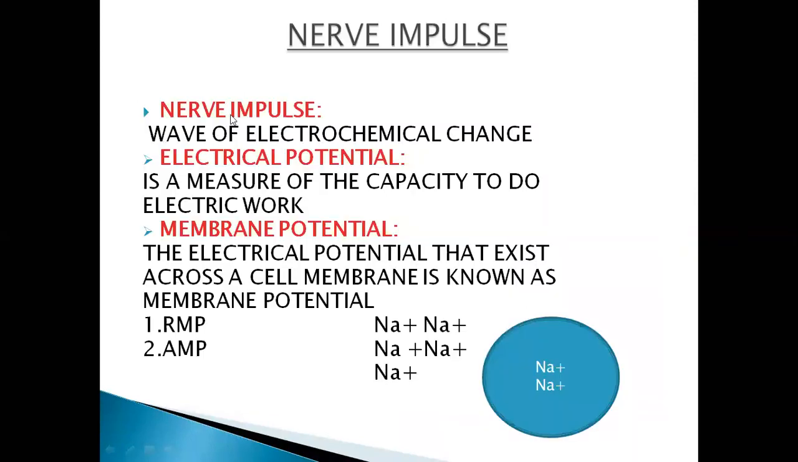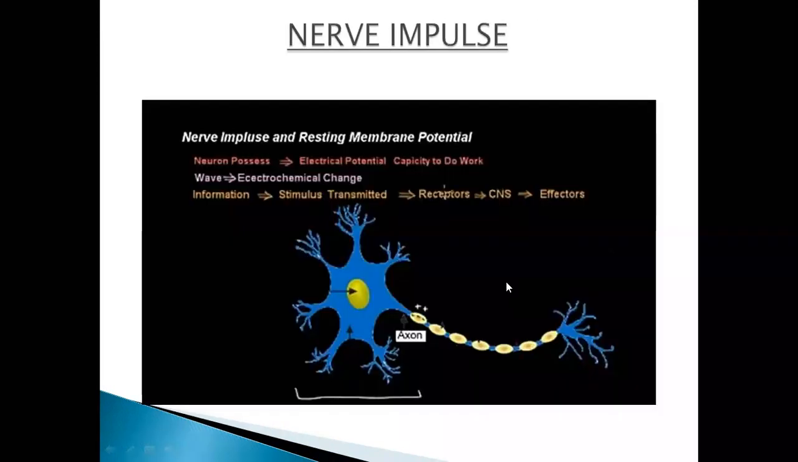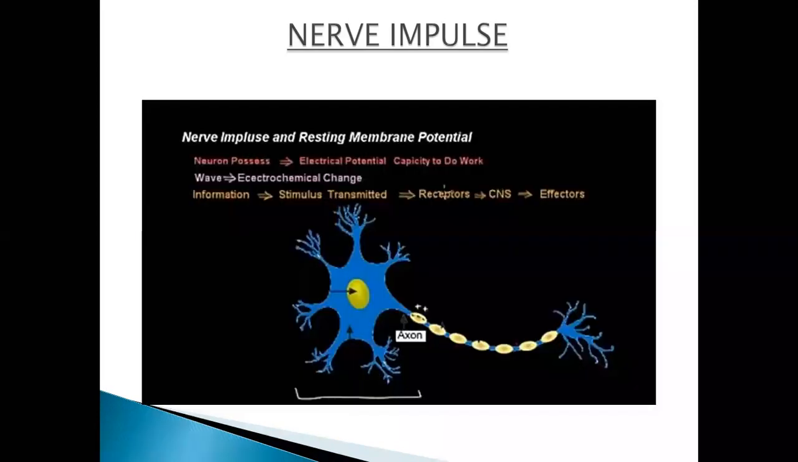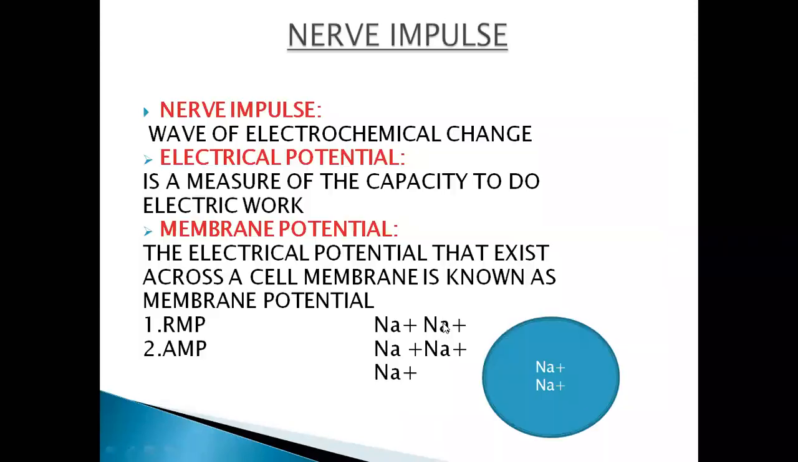So let's see what a nerve impulse is, that will move through these neuron cells. It is a wave of electrochemical change that travels along the length of the neuron, involving chemical reaction and movement of ions across the cell membrane. If you remember the cell membrane, you well know that it allows a few substances to come across it. It can be ions and many molecules that pass across the cell membrane.